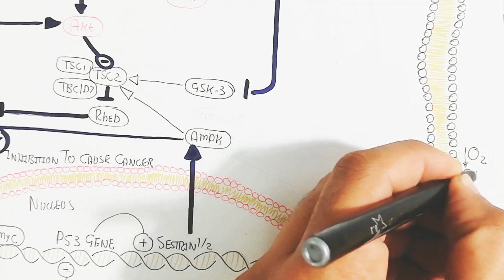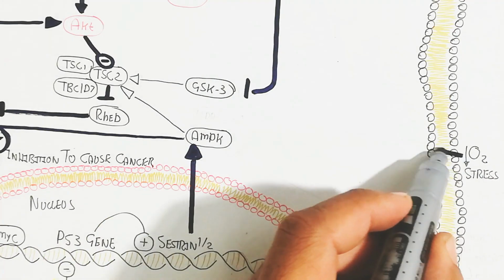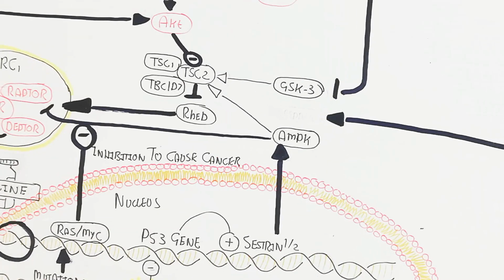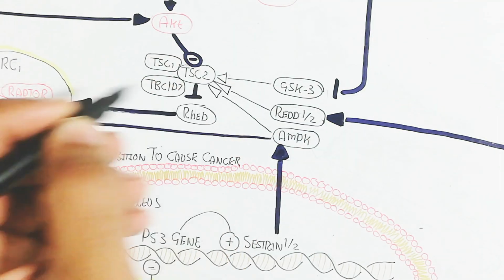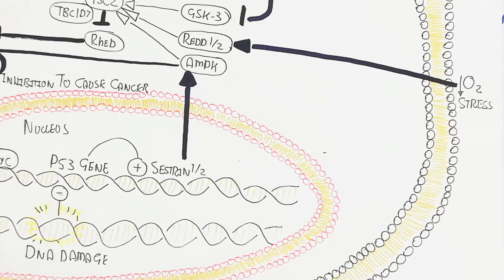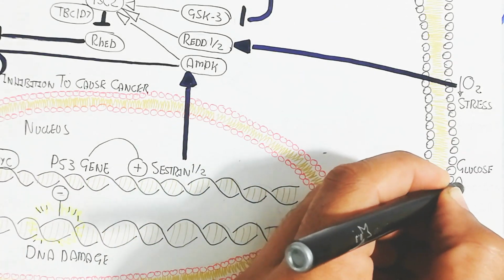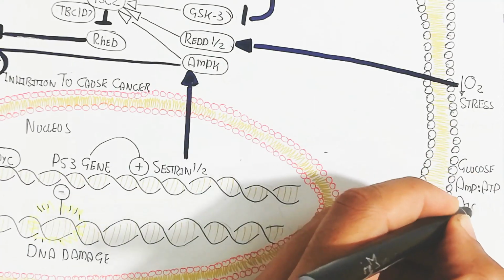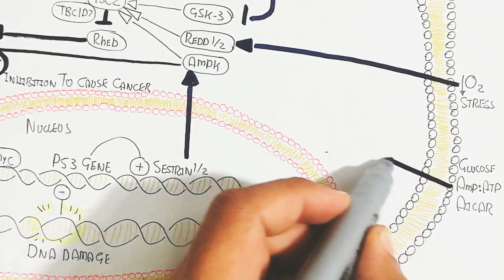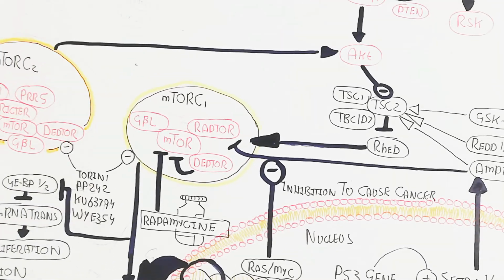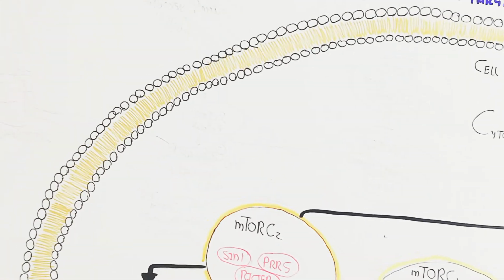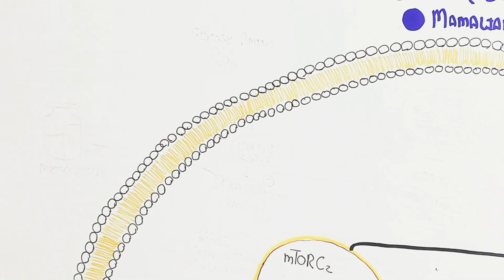After this, glycogen synthase kinase 3 will be inhibited. In this way, TSC2 will not be triggered, and in this way, the RAB is inhibited normally. And hypoxia will also lead to triggering REDD1 and 2, which will trigger TSC2 to inhibit the RAB, and when the RAB is inhibited, mTORC1 will not be triggered.